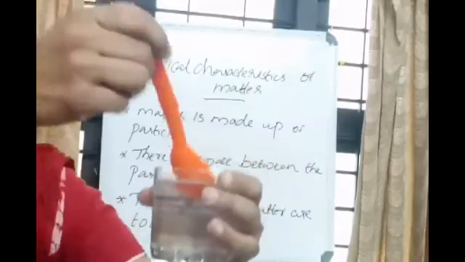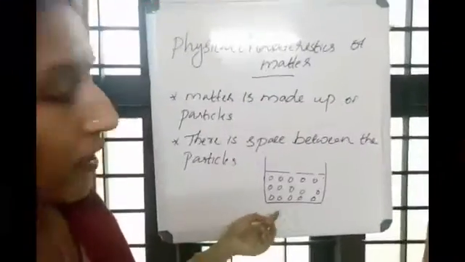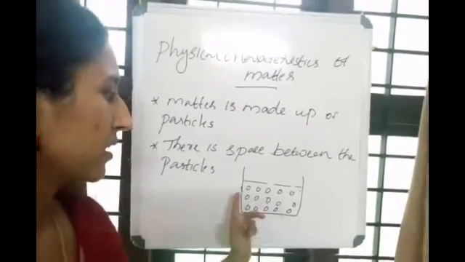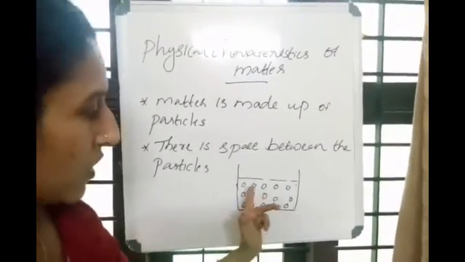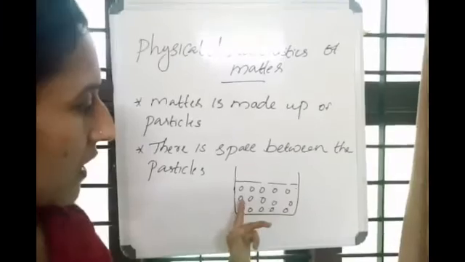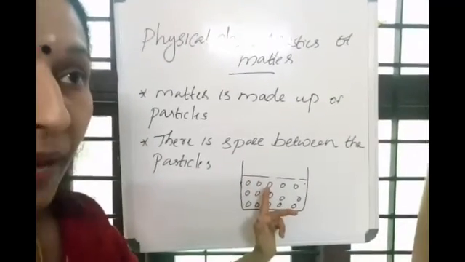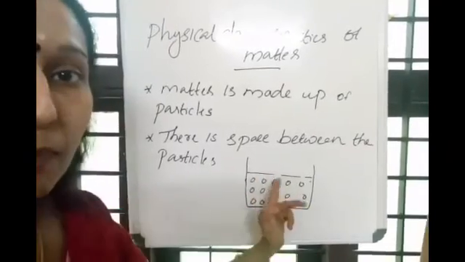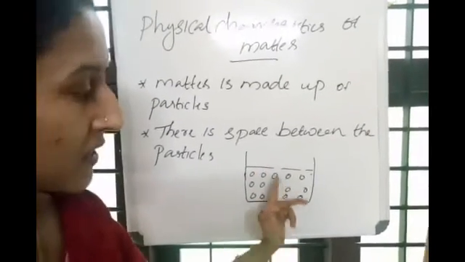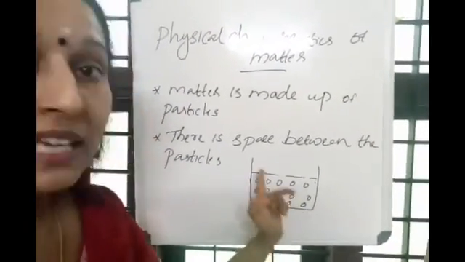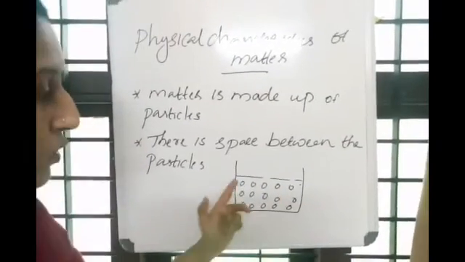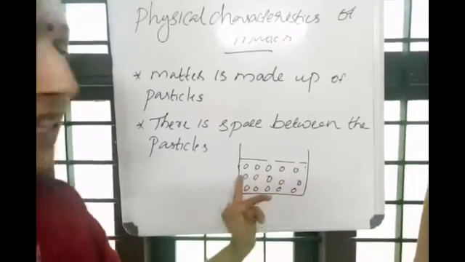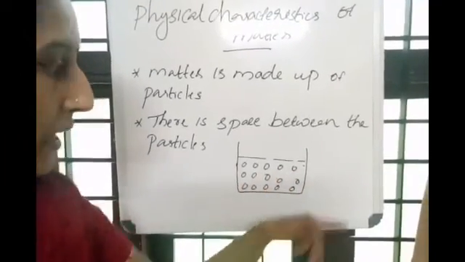Okay, I'll give the explanation for this. Here you can see one beaker contains some amount of water. What is the definition of matter? Matter is made up of particles. So water is also an example of matter. That means water can be considered as particles. So these are the water particles. What are these round things? These round things are the water particles.